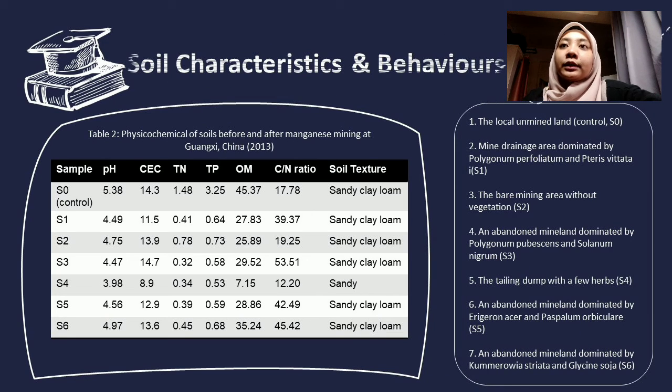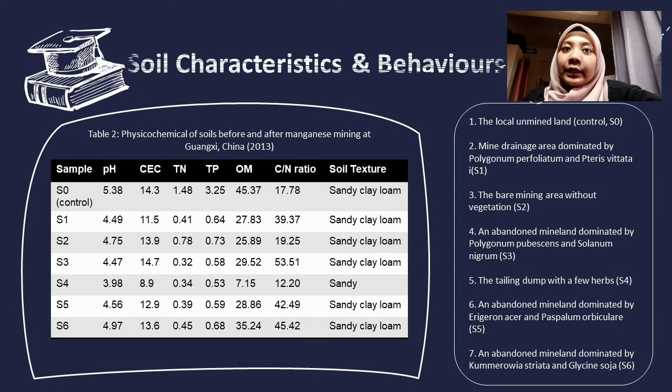For table 2, it shows the physical chemicals of soil before and after mining at Guangxi, China. There are 7 samples that were taken from different places to be tested. The first is the local unmined land that acts as a control. Second is mine drainage, area dominated by Polygonum perfoliatum and Teres vittata. Third is the bare mining area without vegetation. Fourth is an abandoned mineland dominated by Polygonum pubescens and Solanum nigrum.